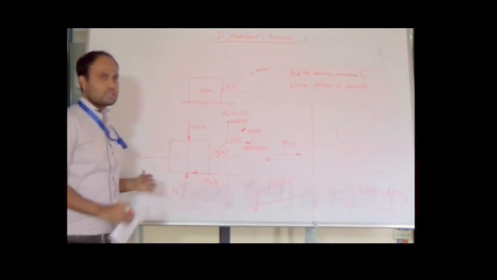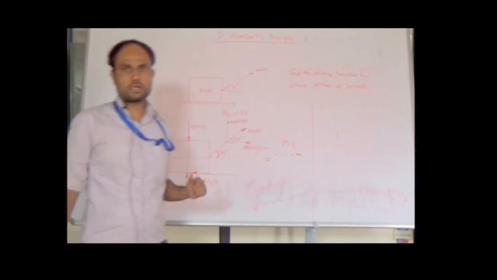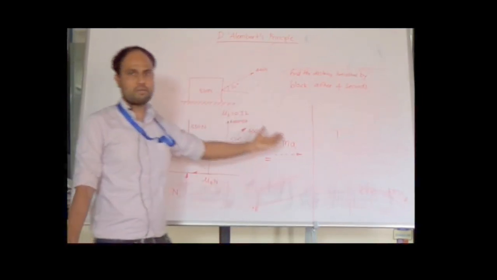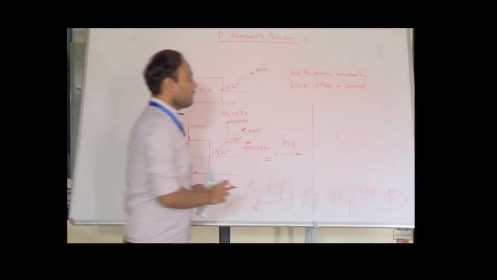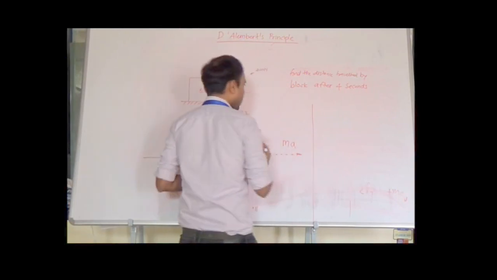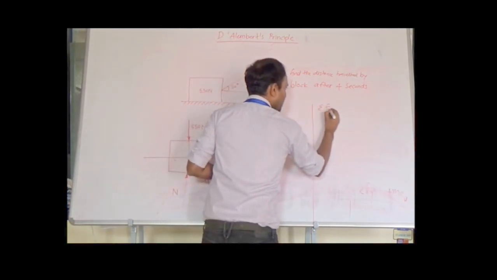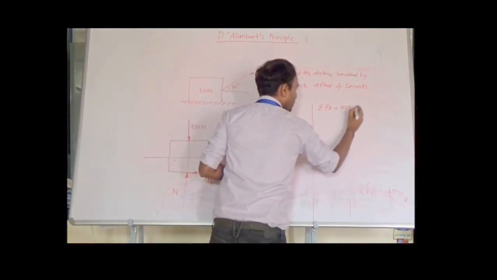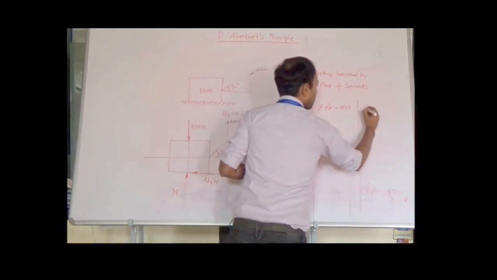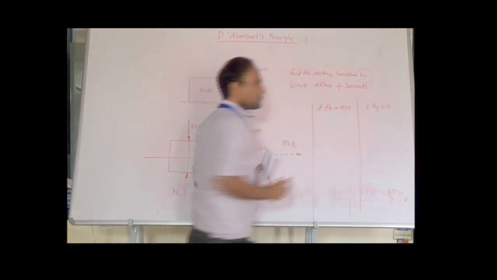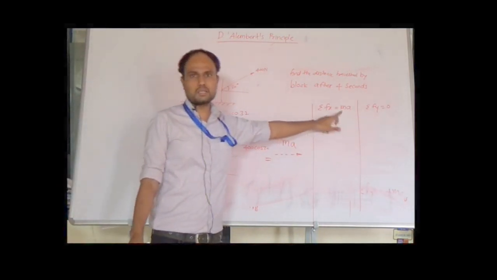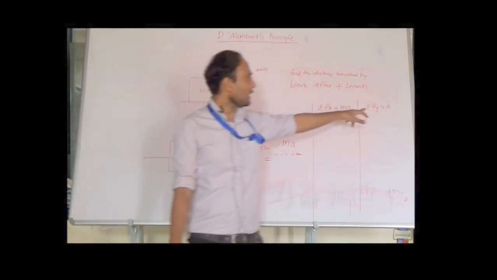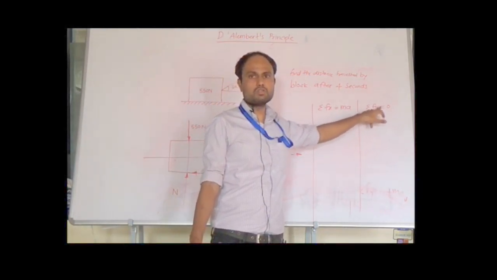Now let us apply the conditions of equilibrium. As we are considering the inertia vector in this problem, we can consider that the body is in dynamic equilibrium, and the equations will become like this. For this free body diagram, we write summation Fx is equal to ma and summation Fy is equal to 0. Why summation Fx is equal to ma? Because the inertia vector acts along the x direction, but there is no motion along the y direction, so summation Fy becomes equal to 0.